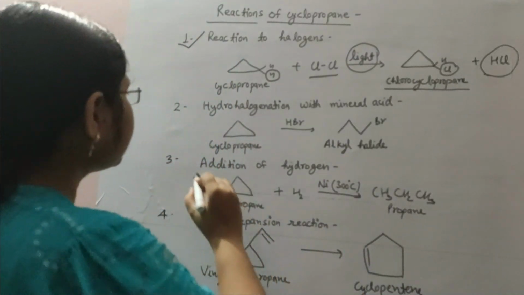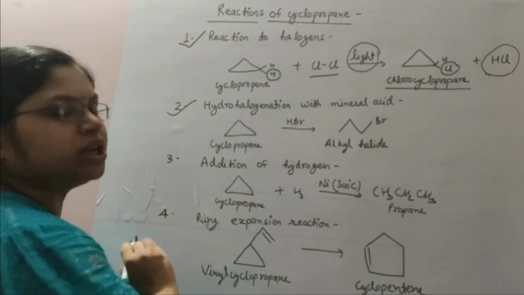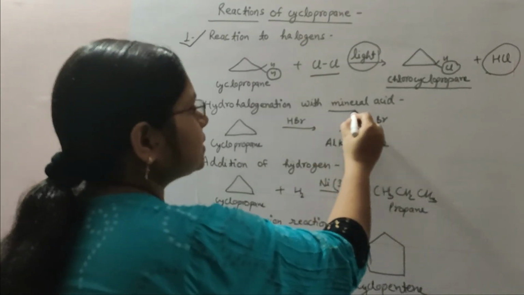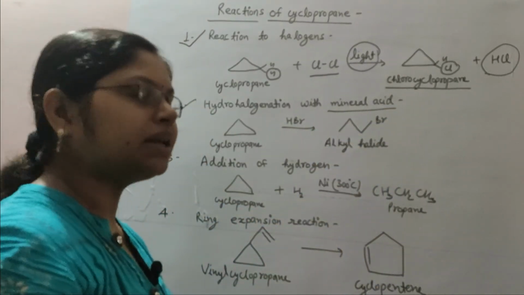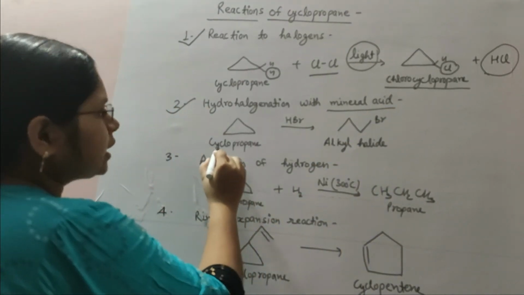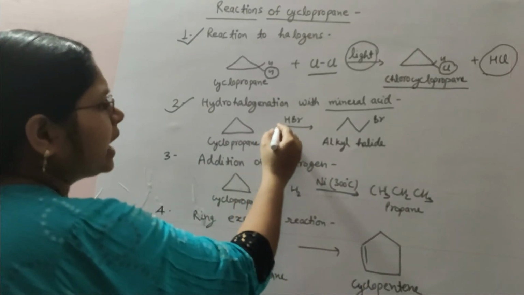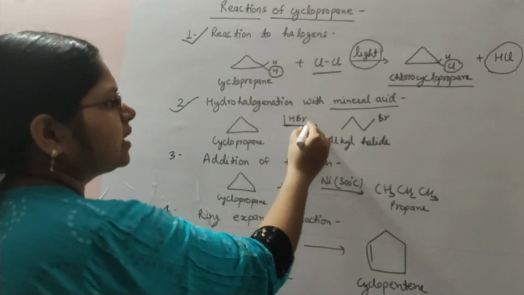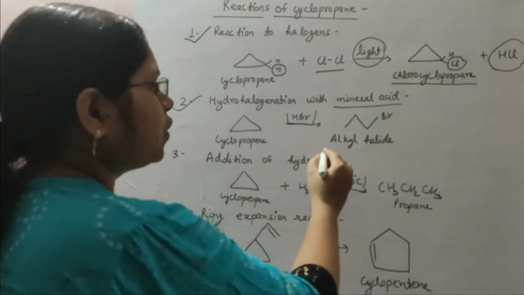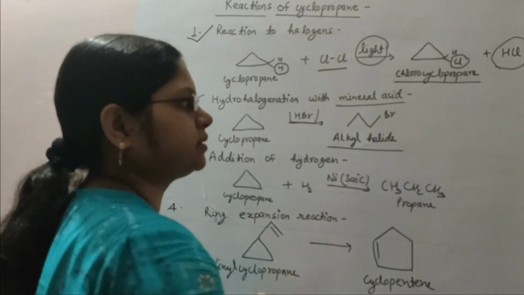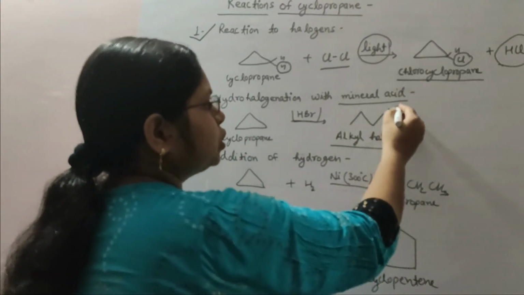Now coming to the second reaction, hydrohalogenation with mineral acid. This is also an important reaction of alkenes. Here cyclopropane reacts with HBr. HBr is a mineral acid. It will form an alkyl halide, here halide because of this halogen.